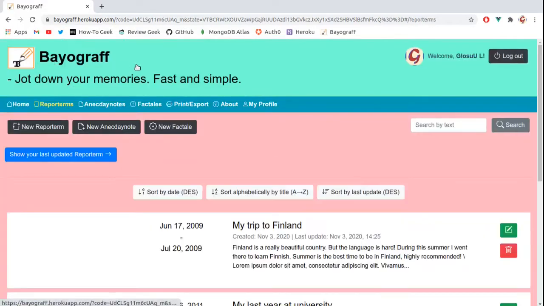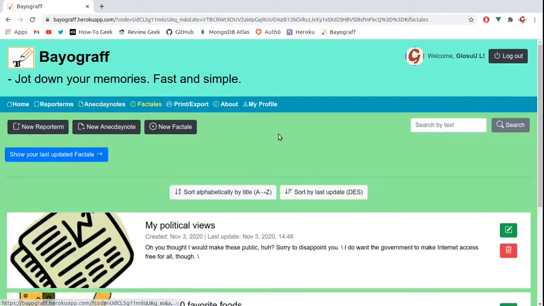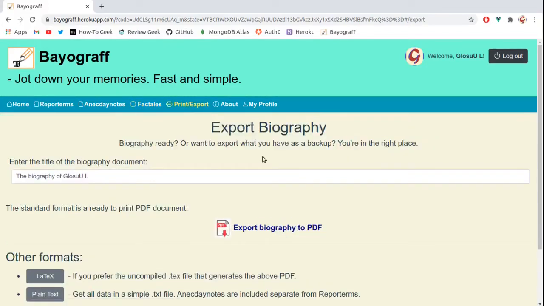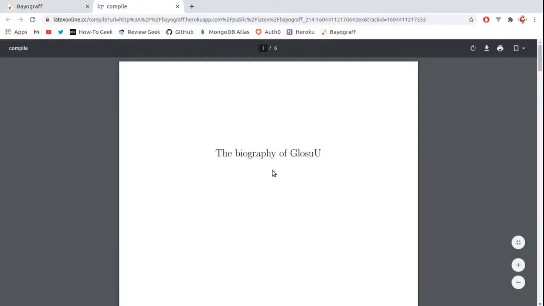Now let's say we are satisfied with what we have with reportems, anecdote notes, factales, and we wish to print the biography. So we go to the print and export section, and we are asked to enter the title of the biography. So the biography of Glossu, no need for the L over there. And the standard format is a PDF, so we can click, and after some LaTeX compiling, we have a really nice document